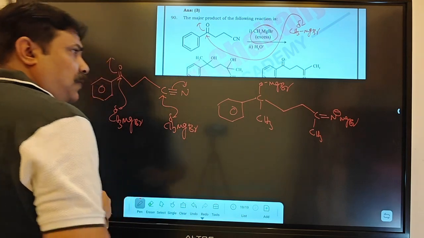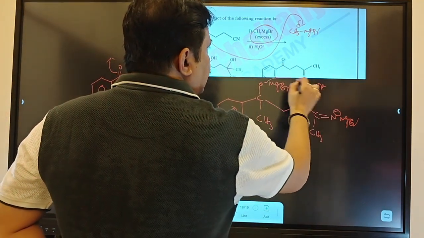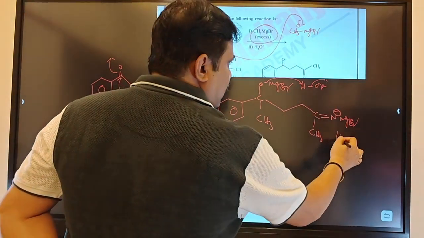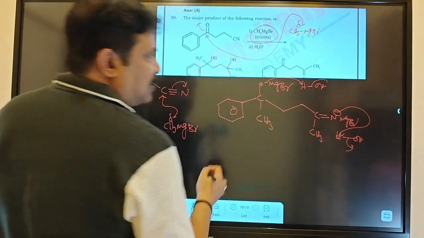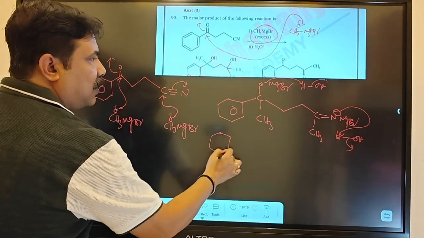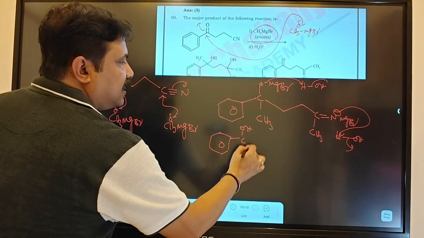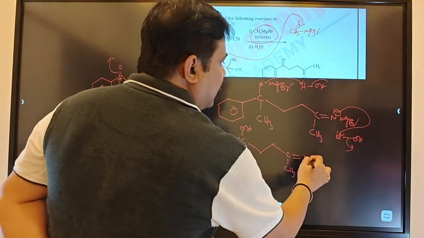Now whenever you go for hydrolysis, first what will happen? This part will take the positive part of water and MgBr will take the OH, same way. Then you will get a compound like this. You will get here OH and here your CH3, CH2, and here your CH3, double bond NH.